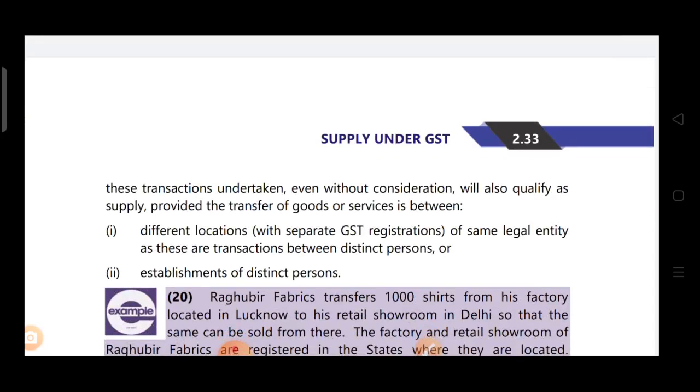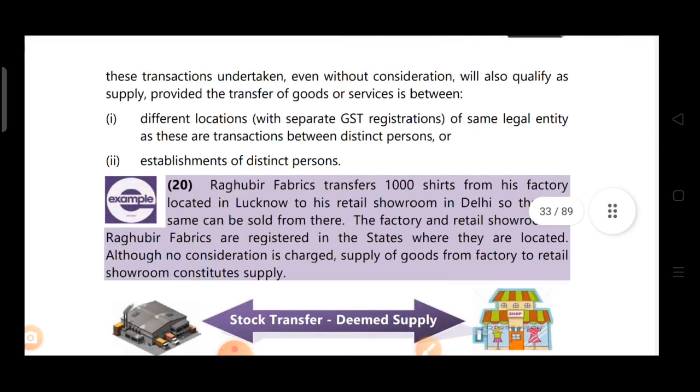Okay. For example 20, Raghubir Fabrics transfers 1000 shirts from his factory located in Lucknow to his retail showroom in Delhi. The factory in Lucknow is supplying to the retail showroom in Delhi so that the same can be sold from there. The factory and retail showroom of Raghubir Fabrics are registered in the states where they are located. Although no consideration is charged, supply of goods from the factory to the retail showroom constitutes supply. Okay, no consideration is charged, but the supply is made between distinct persons.